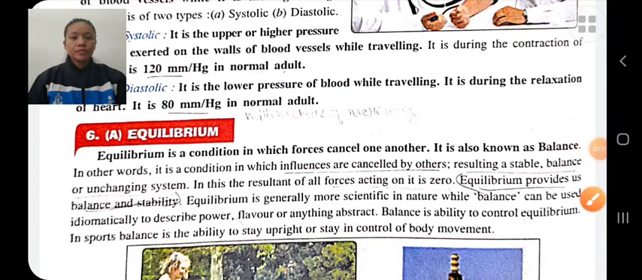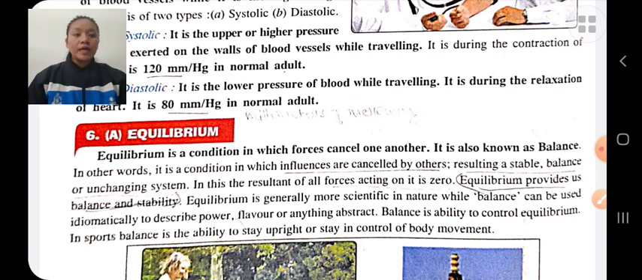Good morning, students. Today we will discuss equilibrium. Equilibrium is a condition in which one force cancels another force. Therefore, the resultant force acting on a body is zero.